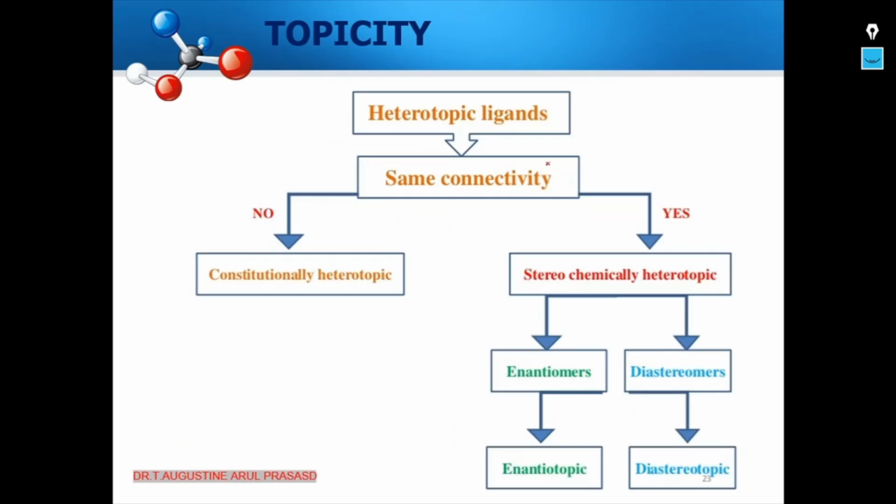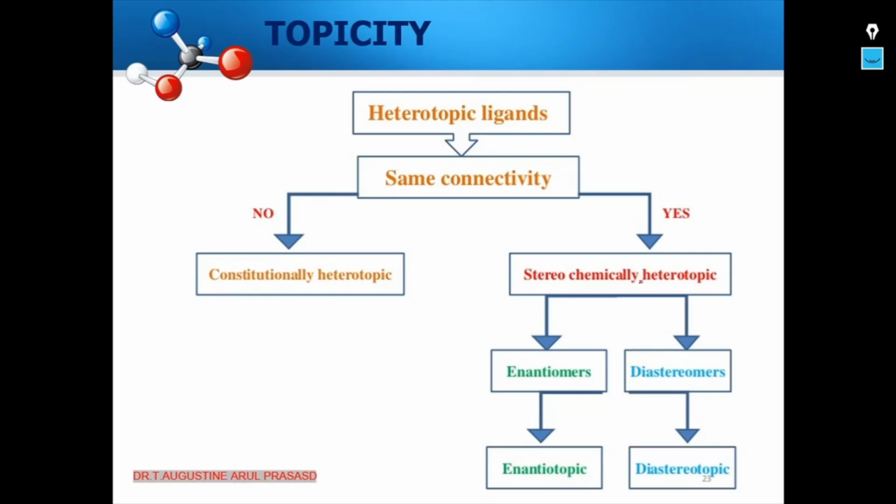So heterotopic ligands: when we deal with heterotopic ligands, we need to check for the connectivity. If the connectivity is the same, and we say yes, then we have to understand they are stereochemically heterotopic. And if the connectivity is not the same, and we say no, then we say it is constitutionally heterotopic.